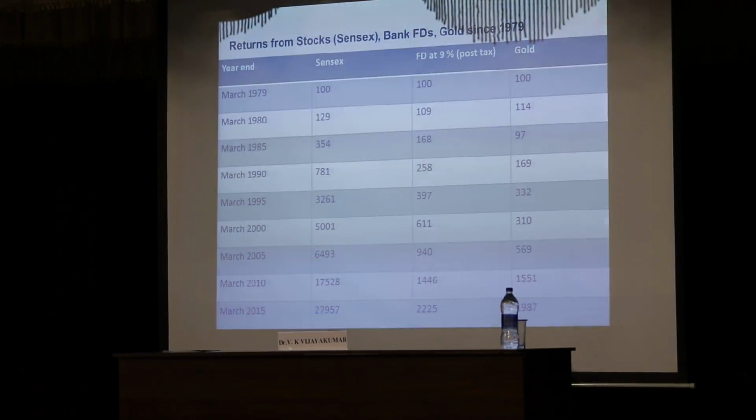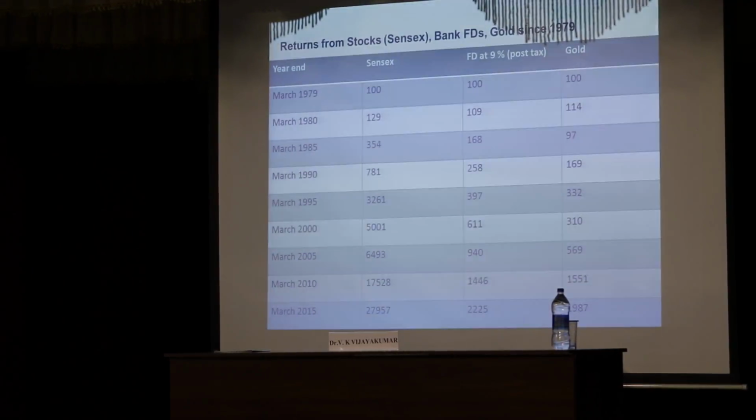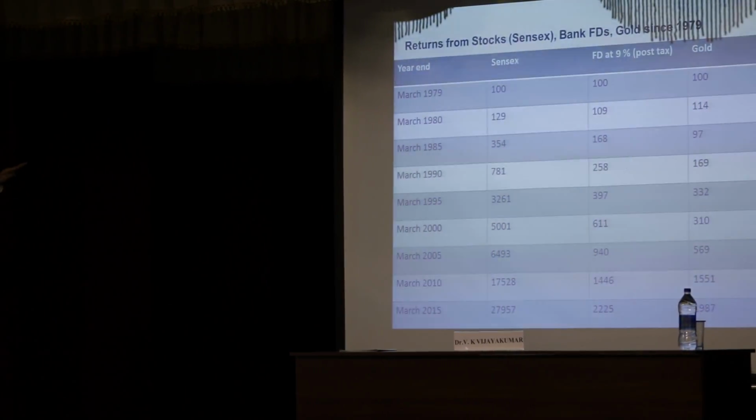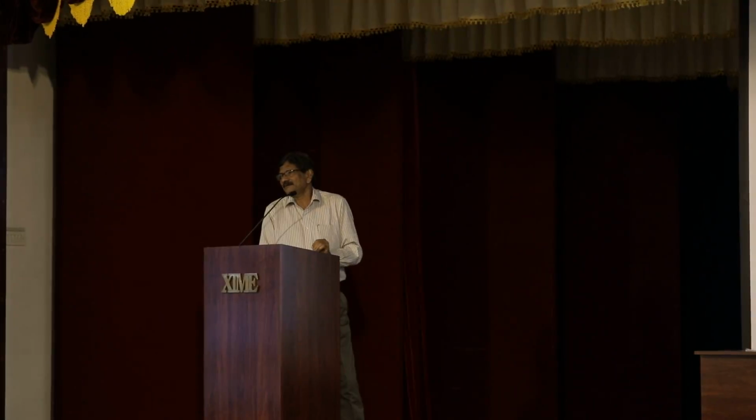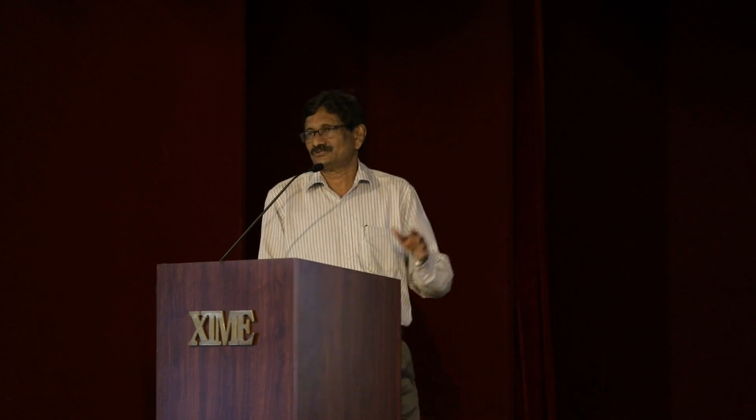I told you that if your time horizon is 5 years, there is no risk at all. This explains that. Every 5 years, you can see that the top is higher than the previous time. In between, there will be huge volatility. For example, in March 2005, Sensex was 6,493. By March 2010, it climbed to 17,528. But in between, what happened? Crash would be a mild word to describe what happened in 2008. But then it recovers.